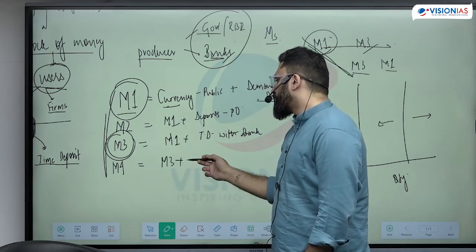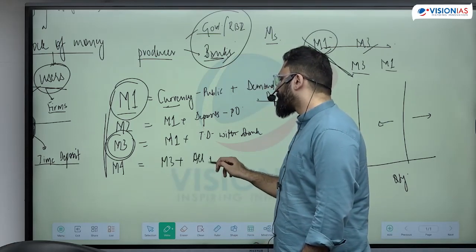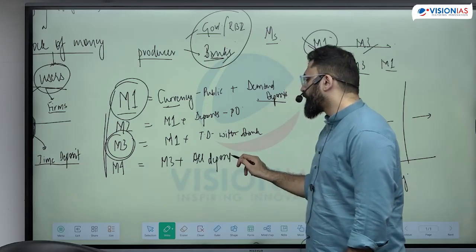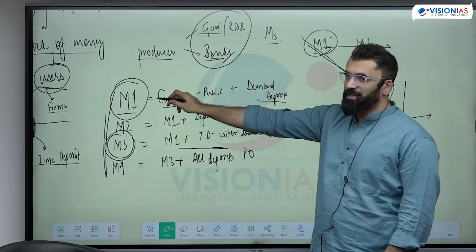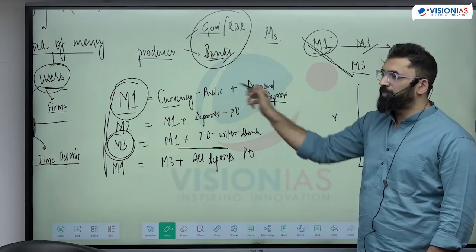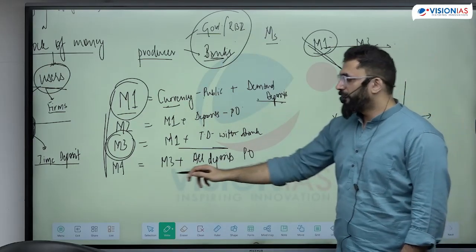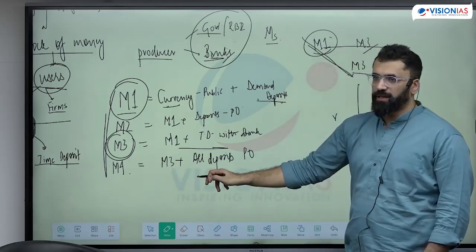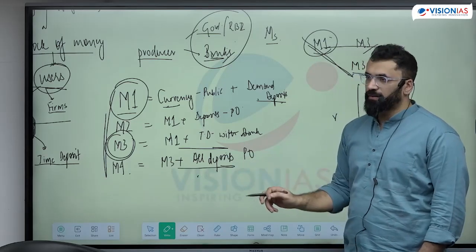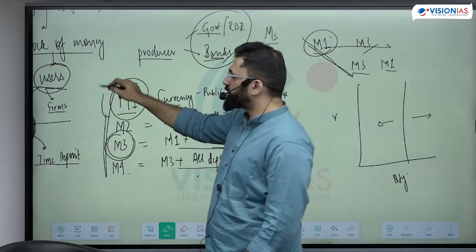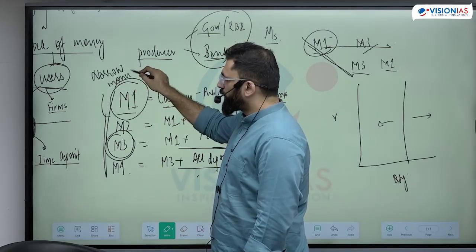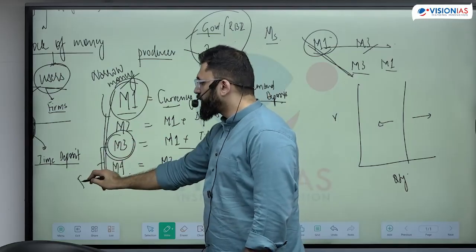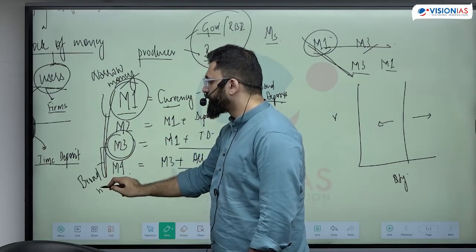M4 is M3 plus all deposits with the post office. The bank's part is already included here. That means M1 is the most liquid: currency held with the public and demand deposits of the bank. M4 is the least liquid. M1 and M2 are also referred to as narrow money, and M3 and M4 are also referred to as broad money.